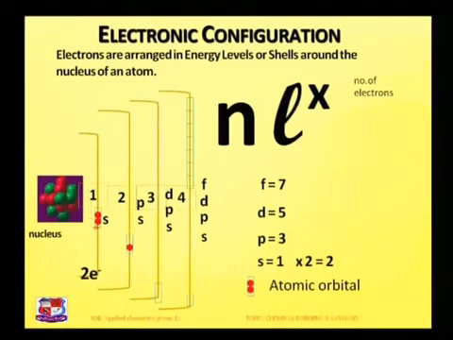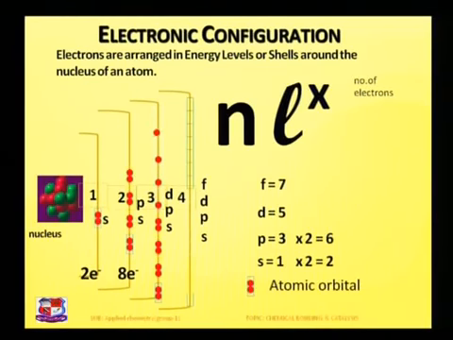For the second energy shell, there are 2 suborbitals, S and P. So in total there are 8 electrons. How? P contains 3 suborbitals, so 3 multiplied by 2 is equal to 6, and 1 is the S orbital, so total 8 electrons. In the third energy shell, again there are S, P and D orbitals, which further contain 1, 3 and 5 suborbitals, and each orbital has a maximum of 2 electrons.